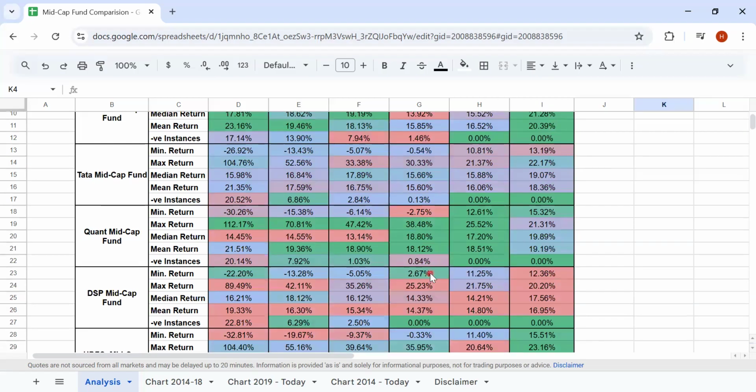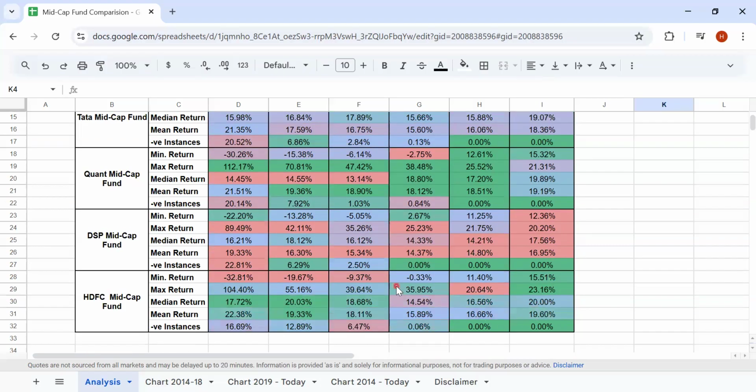That shows lower volatility, or rather, it need not be exactly lower volatility, but on the drawdown side, whenever there are huge amounts of negative instances, the number of negative instances is lower on DSP and Axis. The final one is the HDFC Mid Cap Fund.